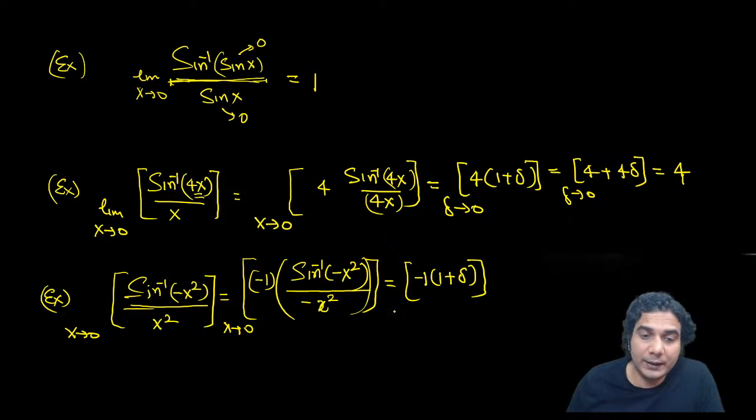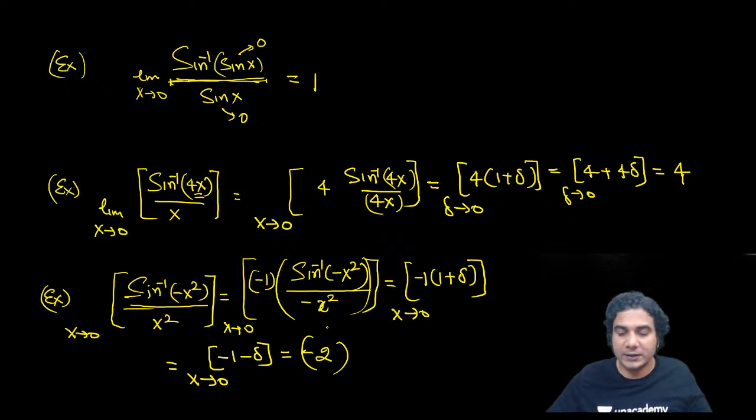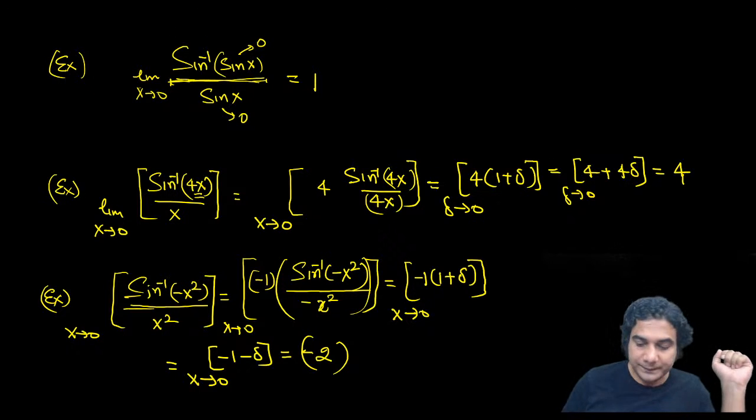Now this will help in negative. Whenever you have a negative quantity in multiplication, then writing 1 plus delta will help a lot. So now it is minus 1 minus delta. Now you can see this limit is actually smaller than minus 1. This number is smaller than minus 1, so it is between minus 1 and minus 2. Because it is between minus 1 and minus 2, its greatest integer will not be minus 1, it will be minus 2. So if a number is between minus 1 and minus 2, its greatest integer will be minus 2. So I hope you have done it correctly.